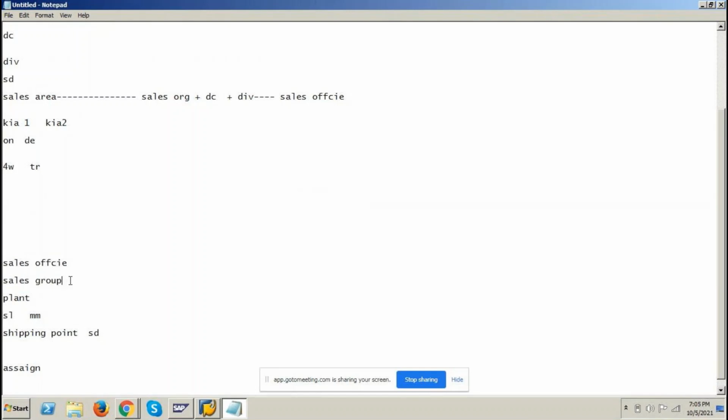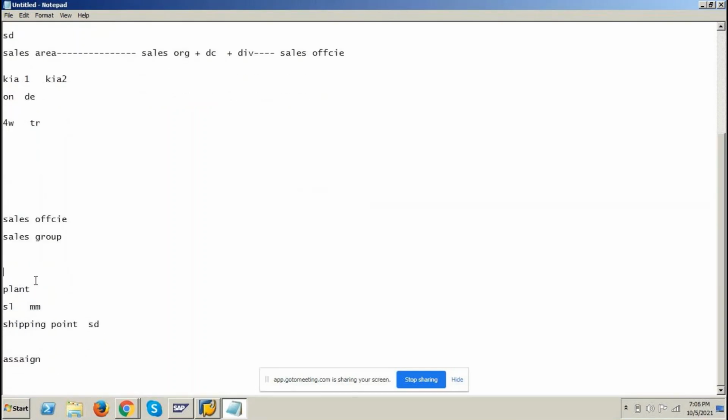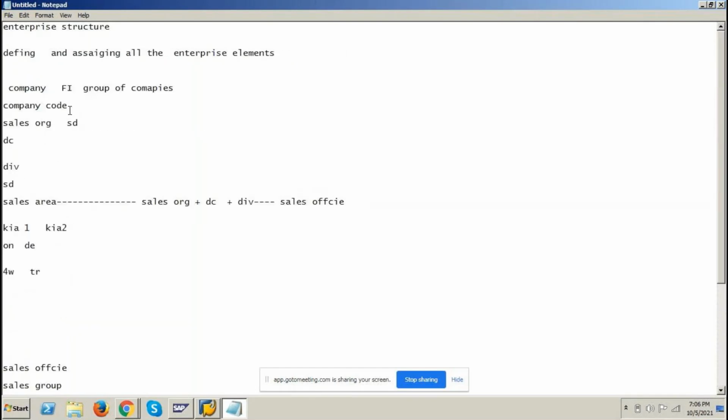Okay. Next, an important assignment done by people. Assign your plant to company code. Plant should be assigned to company code. That will be taken care by people. People will assign plant to company code.